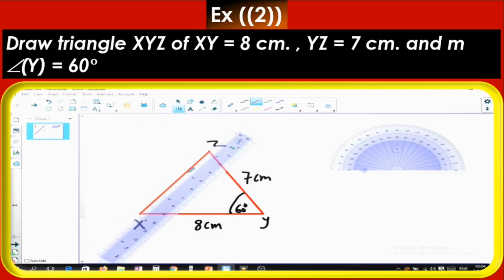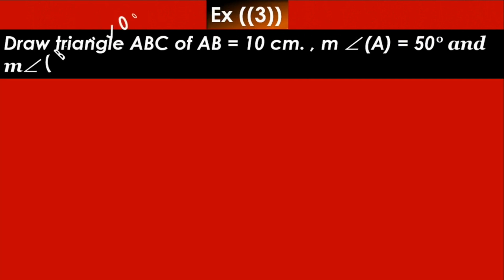Done. We have finished. Now let's go to the third exercise. It says: draw triangle ABC where the length of AB equals 10 centimeters, the measure of angle A equals 50 degrees, and the measure of angle B equals 70 degrees. This problem is on the third case of drawing a triangle. You know the measures of two angles, and also the length of the side joining these two angles.